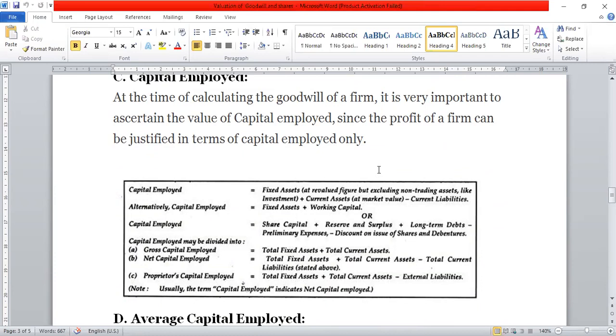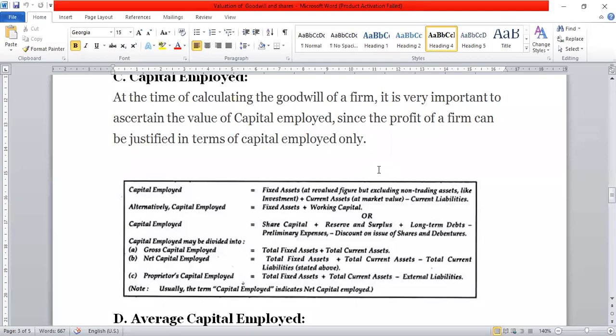Fixed asset at revalued figure means revised values of fixed asset are to be considered, plus current assets minus current liabilities. That is considered as capital employed. Alternatively, capital employed may be calculated as fixed asset plus working capital.